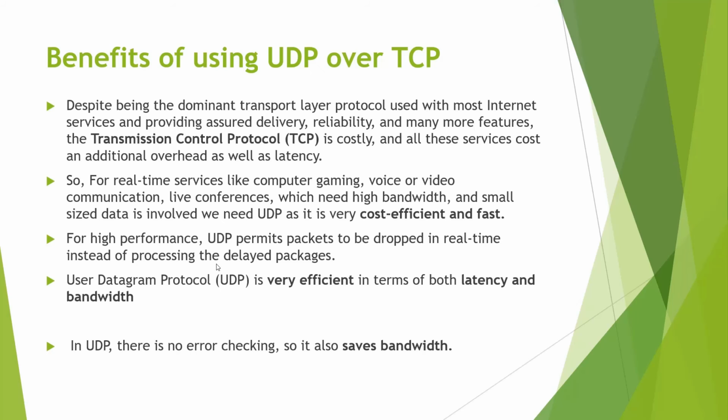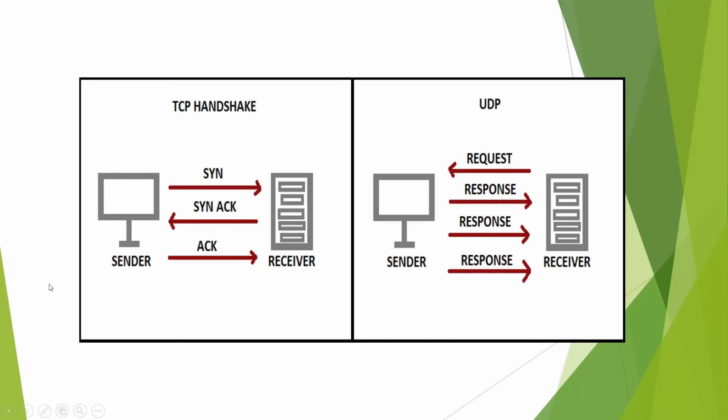For high performance, UDP permits packets to be dropped in real time instead of processing delayed packets. So it becomes very fast, very efficient in terms of latency and bandwidth, and it also saves bandwidth. Now this is the overview of TCP and UDP. This is the complete difference in diagram form.